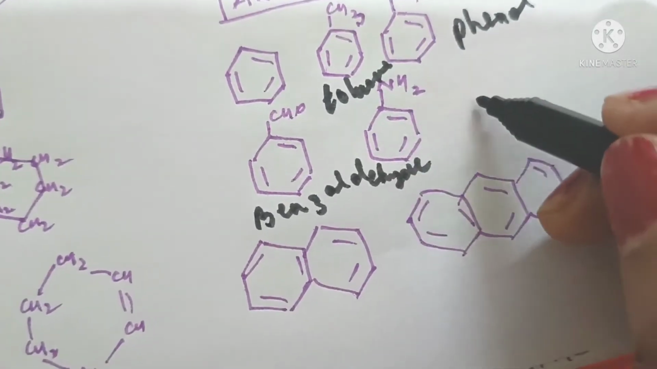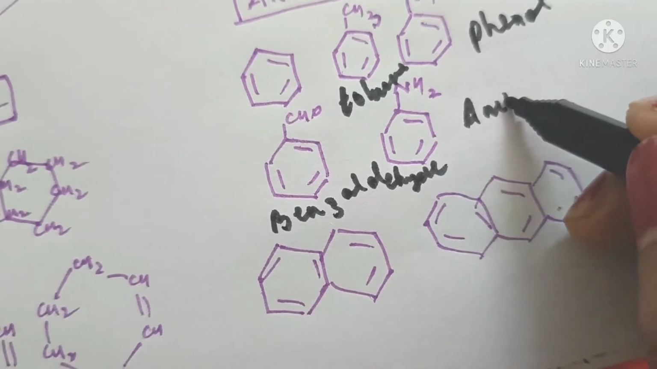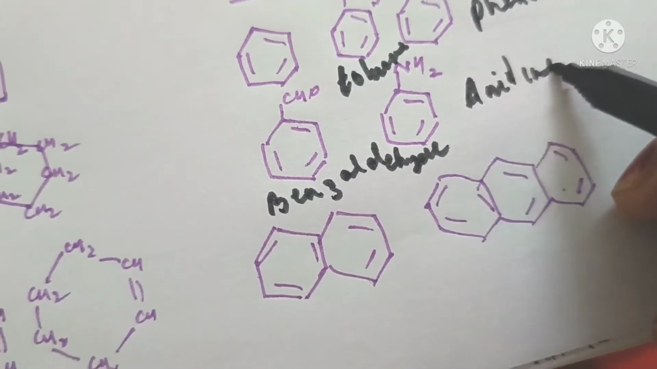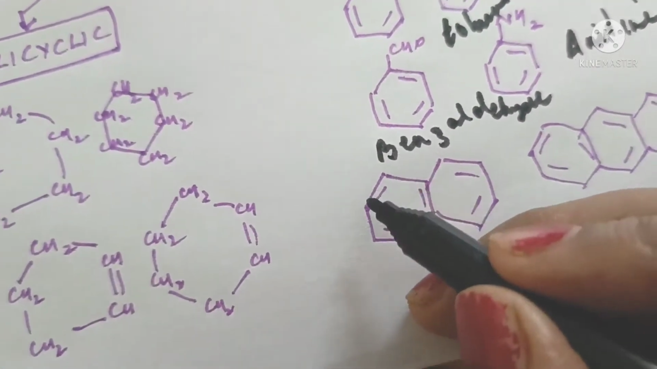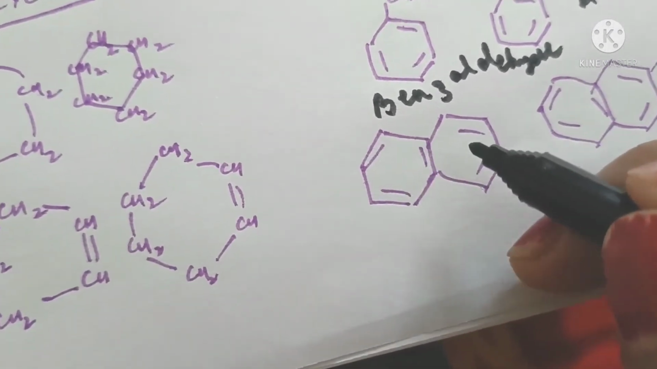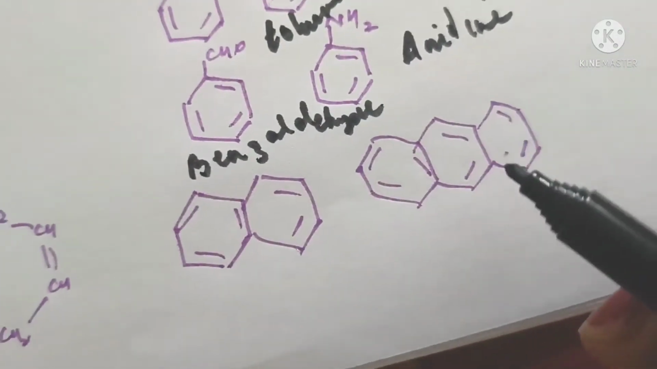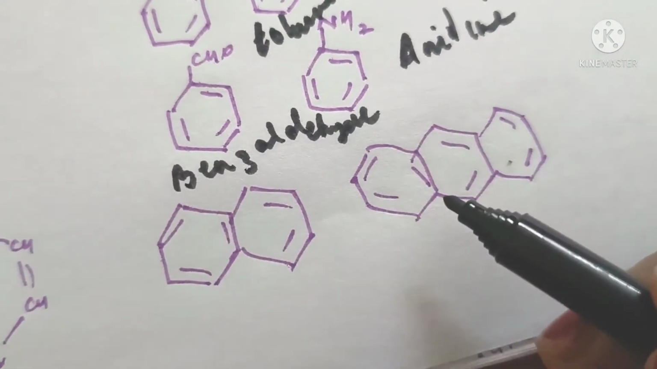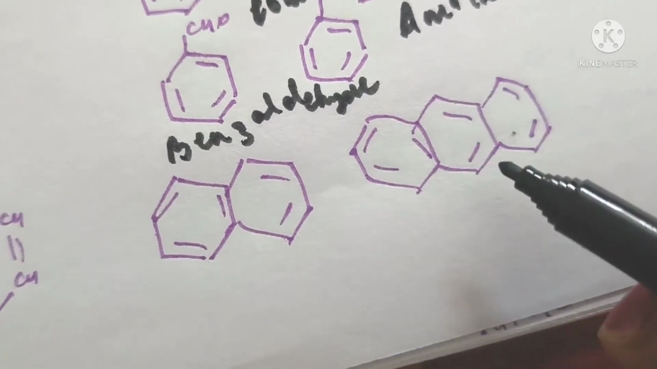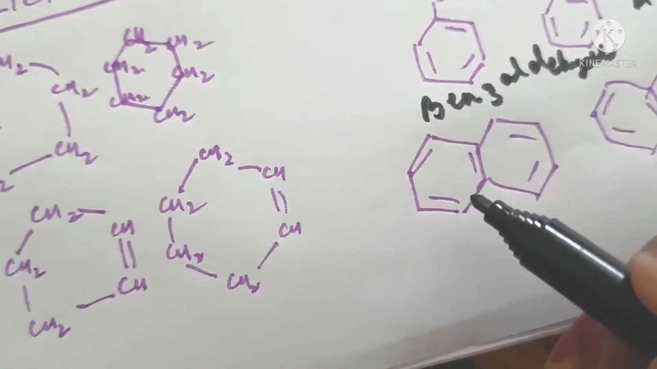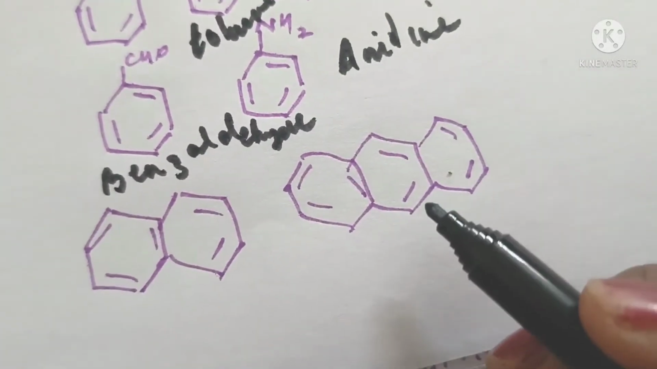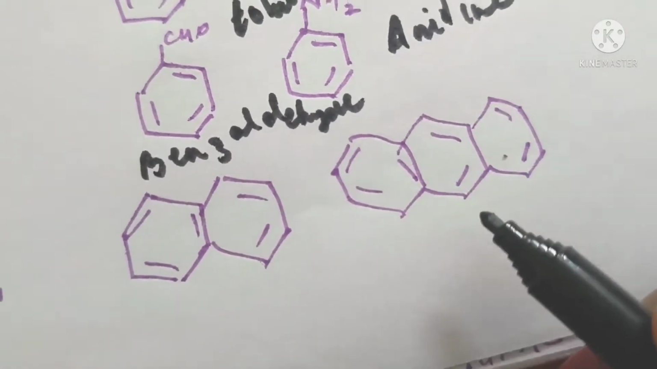NH2 attached to benzene will be called aniline. A compound containing 2 benzene rings fused together will be called bicyclic compound, and with 3 rings fused together will be called tricyclic. This one is called naphthalene. This one of 3 rings fused together is called anthracene.